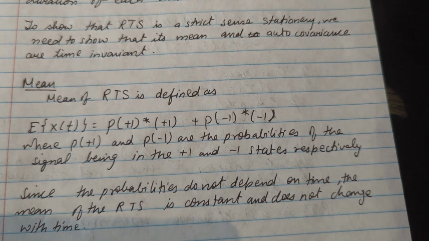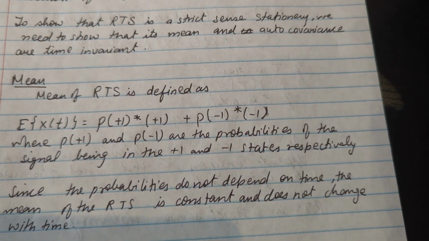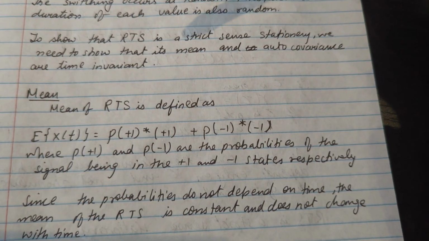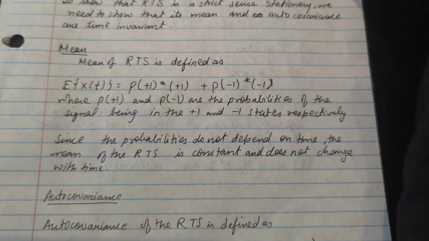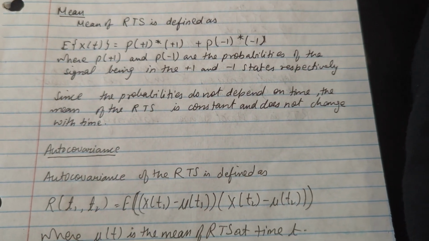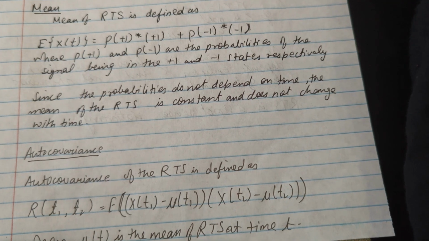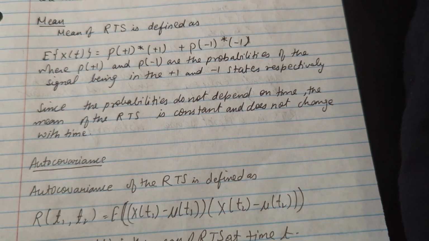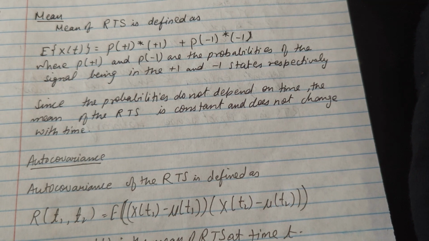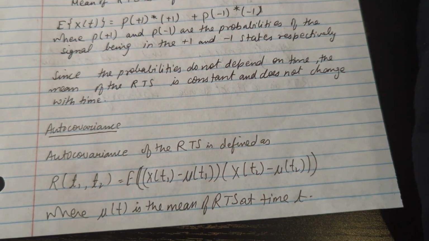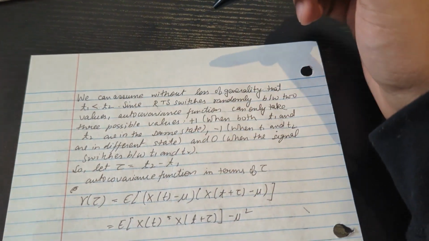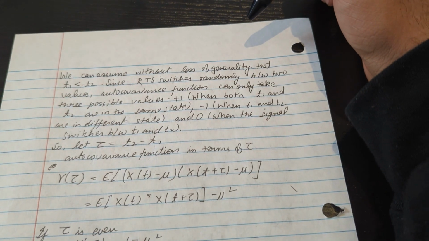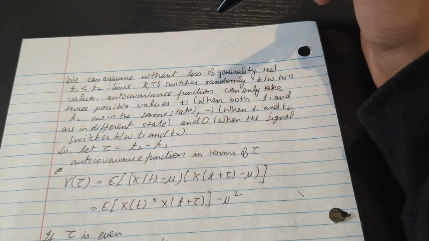Since the probabilities do not depend on time, the mean of the RTS is constant and does not change with time. Now we come to autocovariance. The autocovariance can be defined as the expectation of (X(t1) minus mu(t1)) times (X(t2) minus mu(t2)), where mu(t) is the mean of RTS at time t. We can assume without loss of generality that t1 is less than t2.